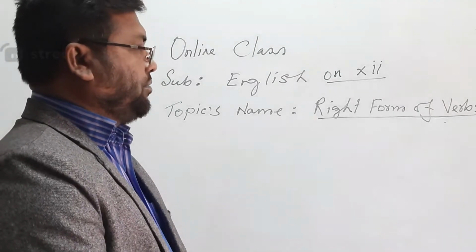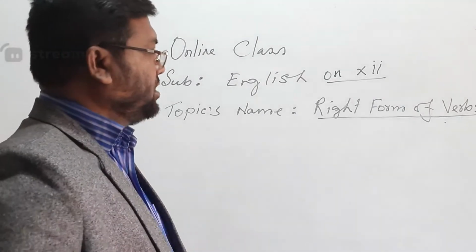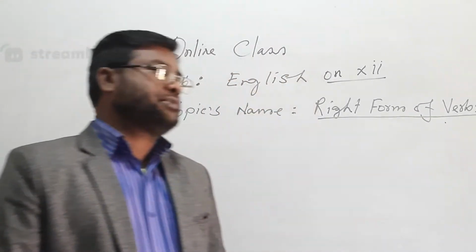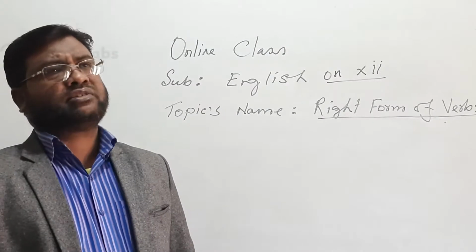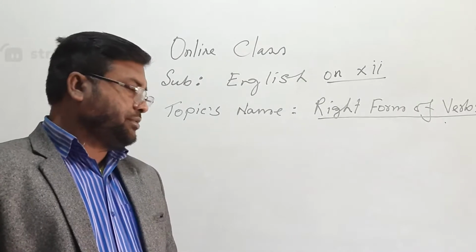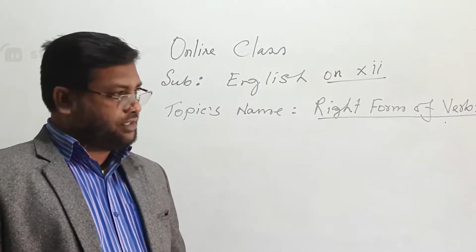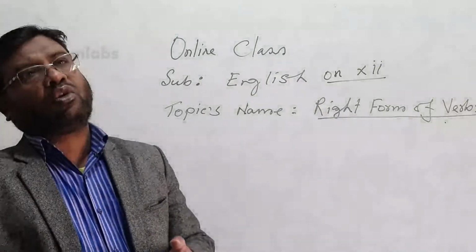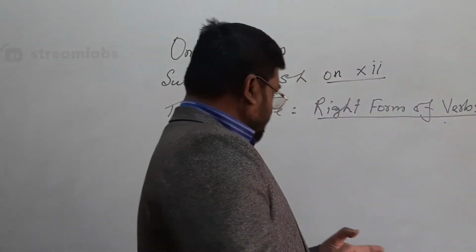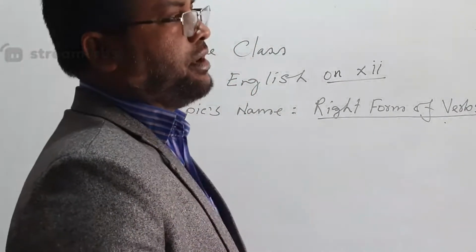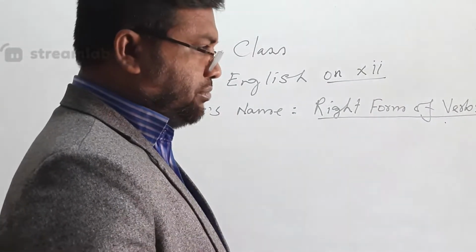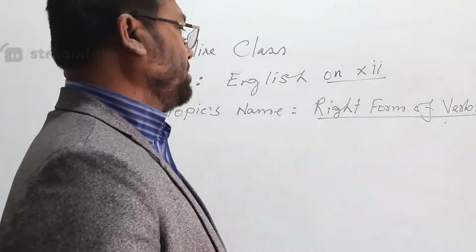Right form of verbs is a very important topic. If you want to learn right form of verbs, you must know tense. You must know voices. Tense is a very important issue, and tense is completed with voices. Voice means voices from right form of verbs. The students who know right form of verbs well must know voice of verb.